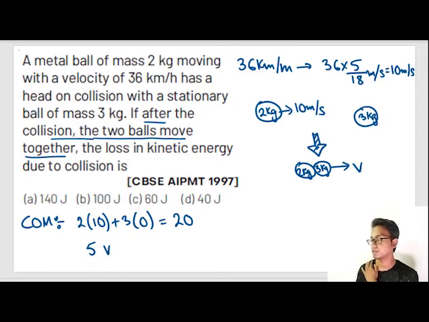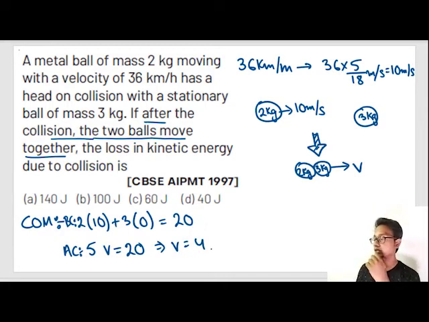Momentum before collision is equal to momentum after collision. So 5v is equal to 20, because 20 was the momentum before collision, or v is equal to 4. Congratulations, I found out the velocity.